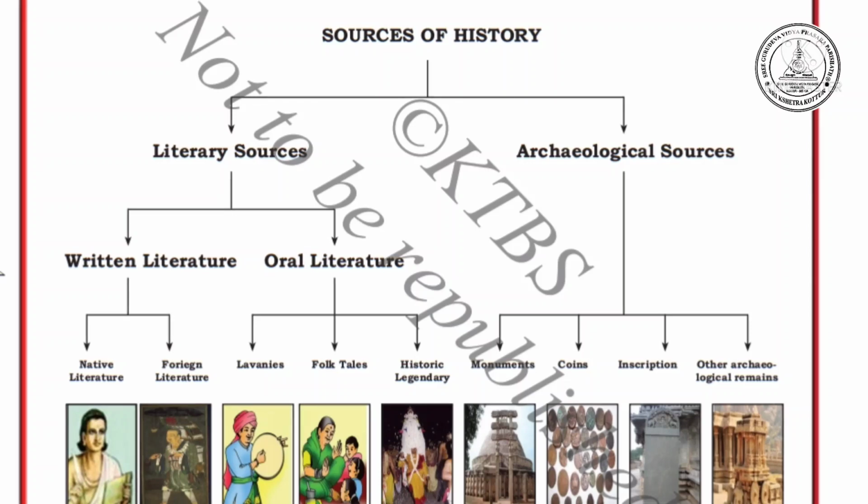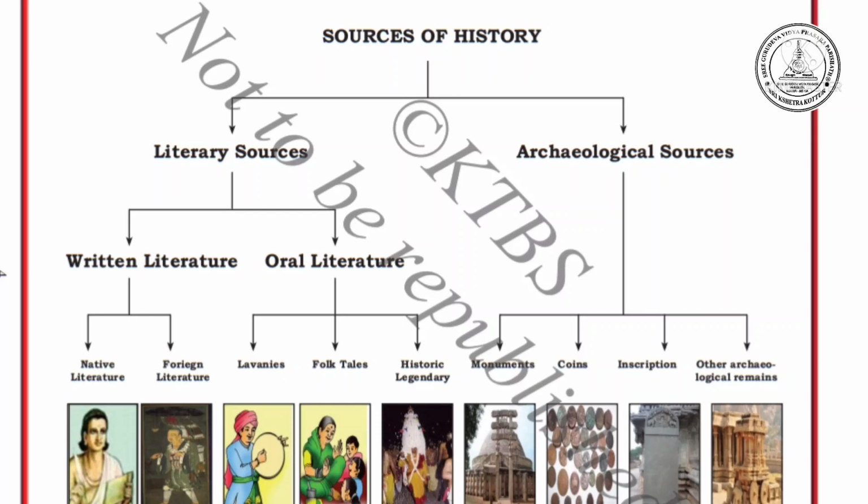Then the oral literature comprises folk songs, what we call janapada, like singing songs. Then stories, which our elders said, some of the important stories, and also ballads, myths and legends. So these are all shown on your screen.